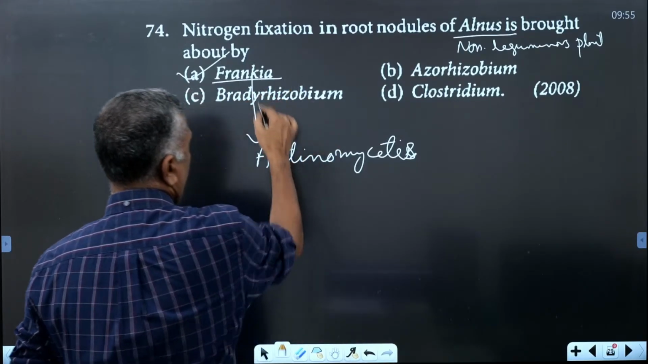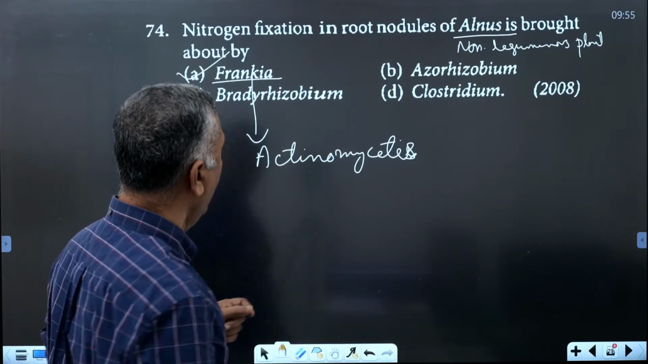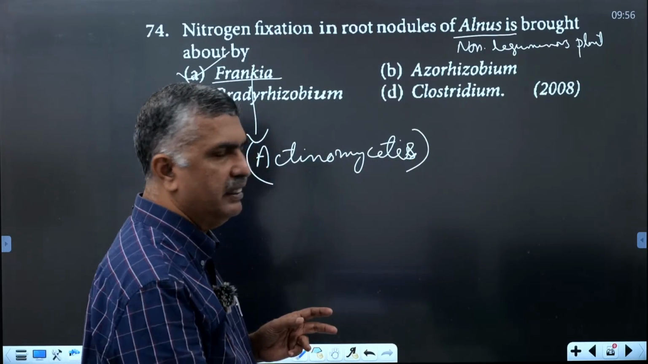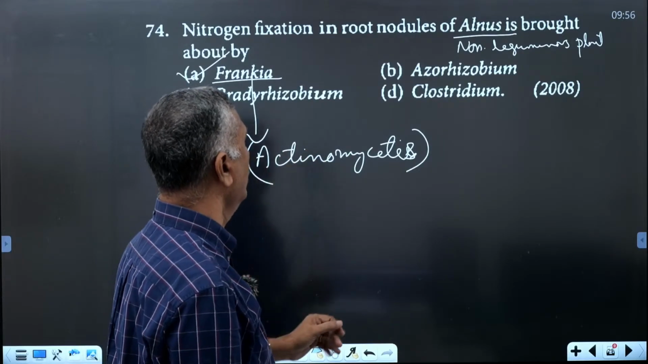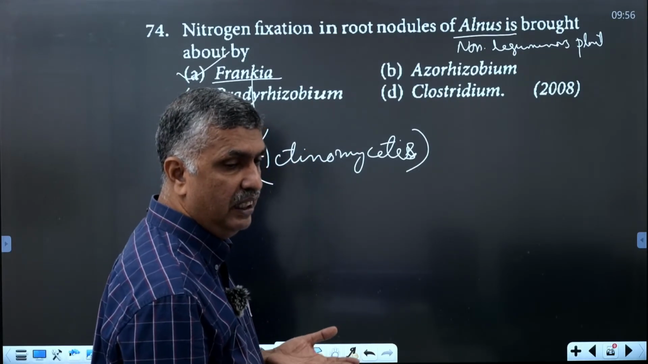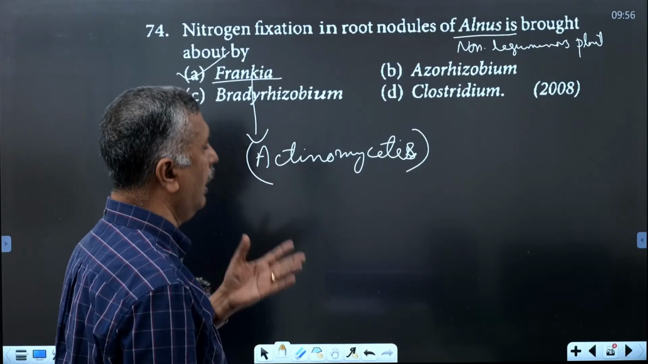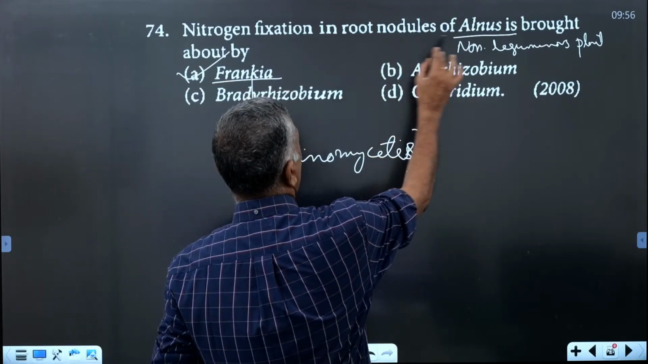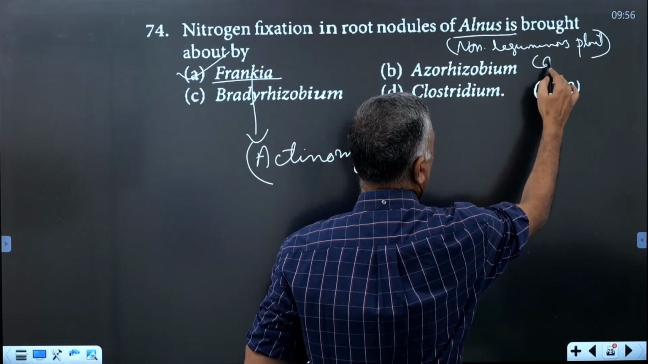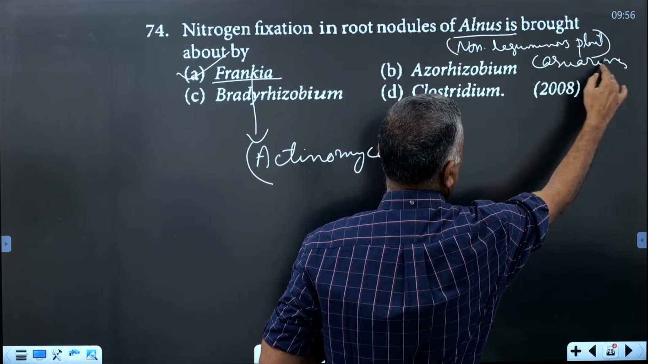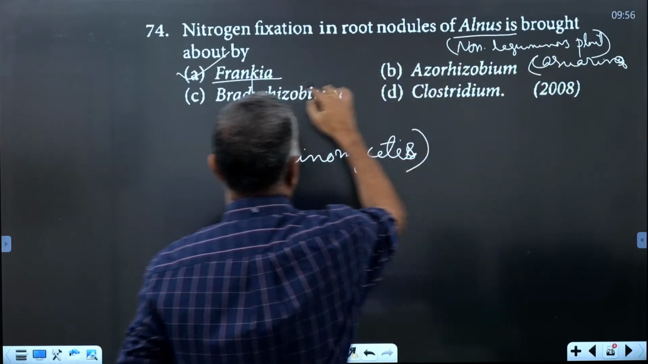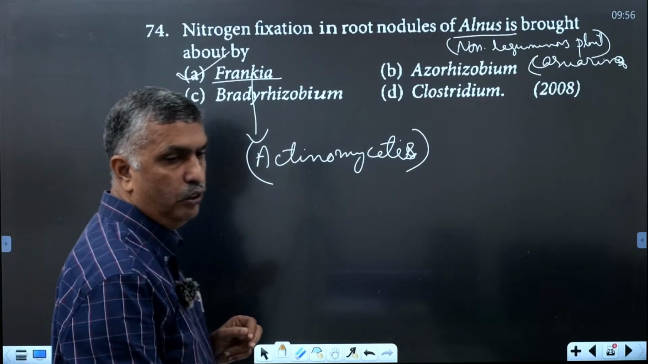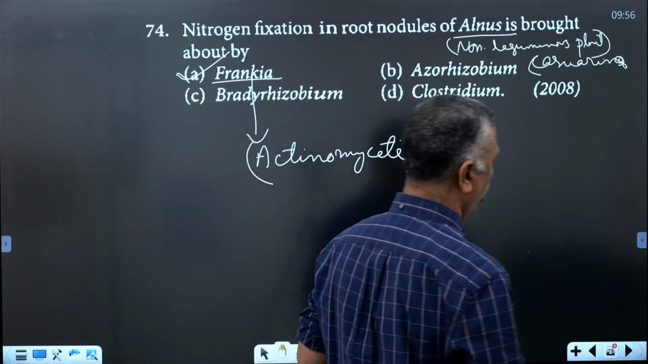Frankia comes under Actinomycetes. Members are called ray fungi, branching bacteria, and so on. For non-leguminous plants like Alnus, Casuarina, etc., the nitrogen fixation is carried out not by Rhizobium but by the bacterium called Frankia.